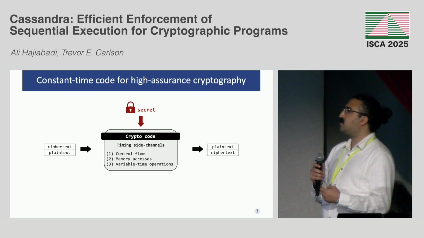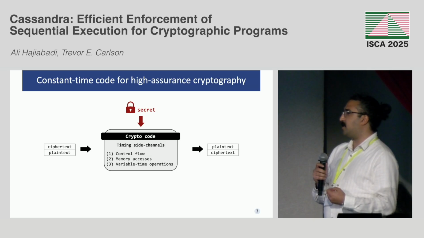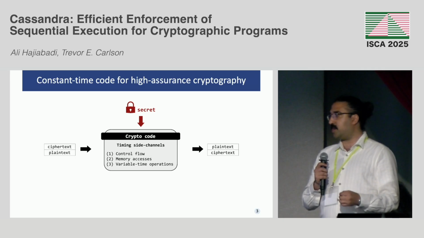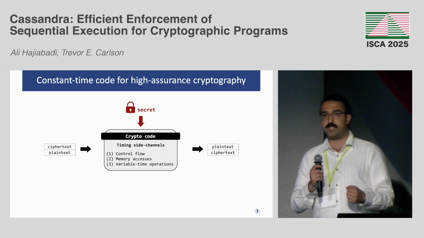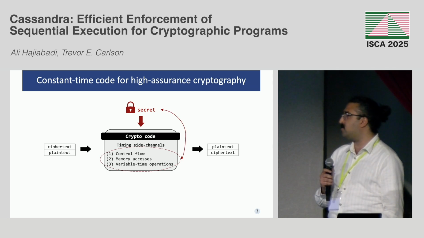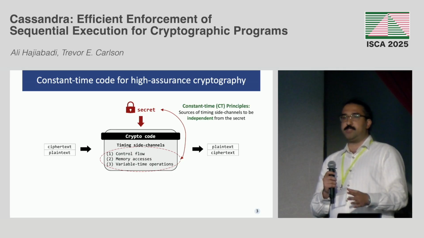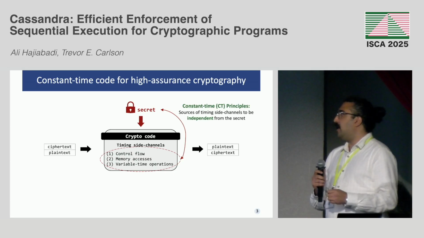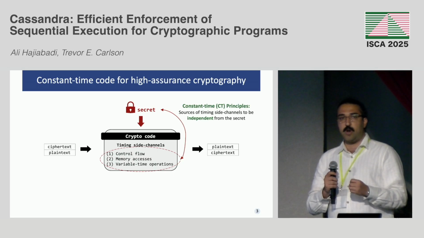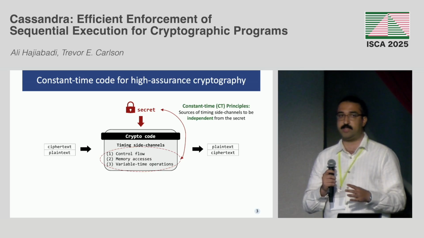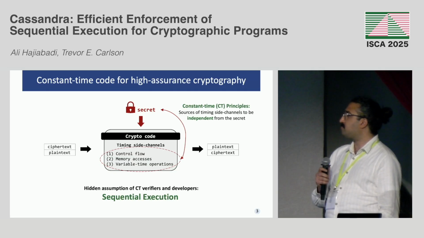These timing side channels usually consist of the control flow of the program, the memory access patterns of the program, and the variable time instructions that could have a different timing based on the secret operands. The constant time principles and constant time programming ensure that all these timing side channels of the program are independent of the secret input.